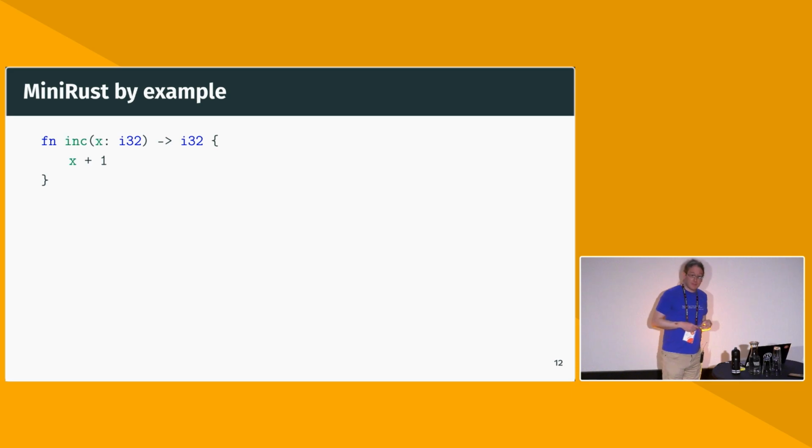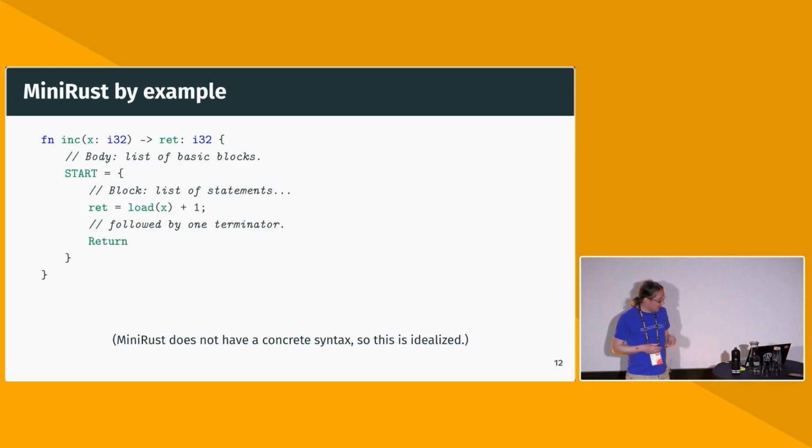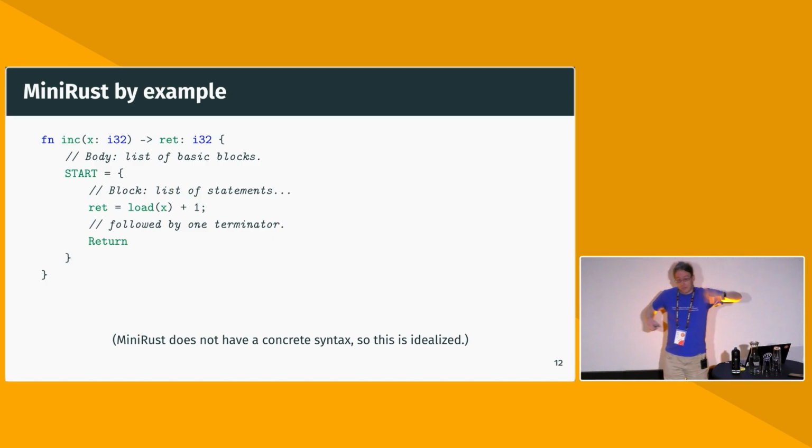Here's a very, very simple Rust function. It can't be much simpler than that. And here's the same function in MiniRust. For those of you that work on the compiler, MiniRust is very much like MIR, so it should be easy to parse on that front. We have a function body which has a list of basic blocks. Every basic block has a list of statements followed by a terminator.